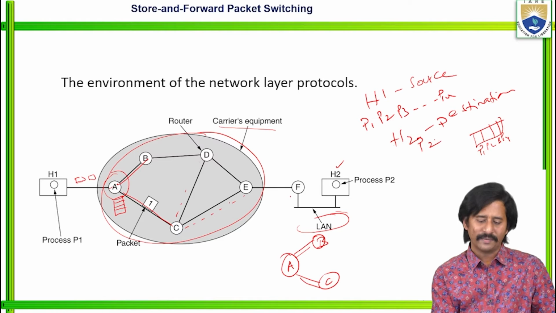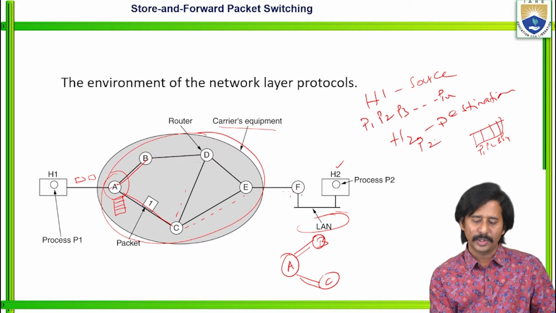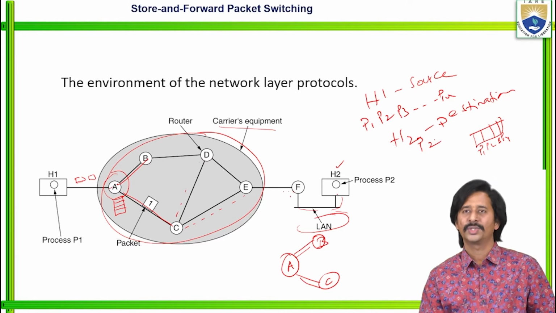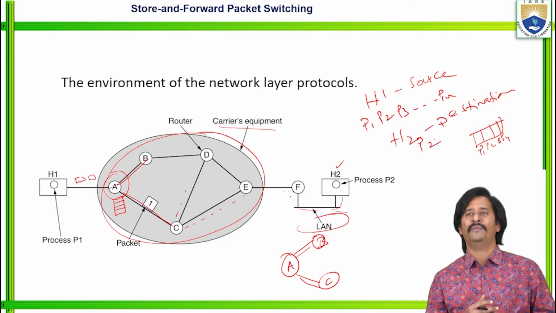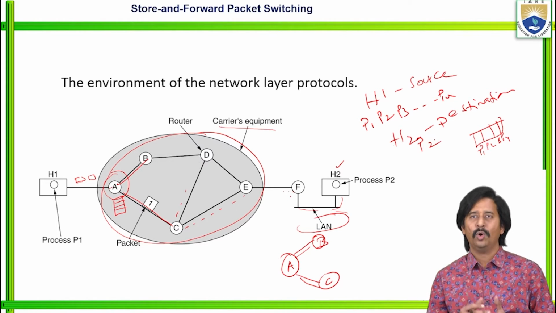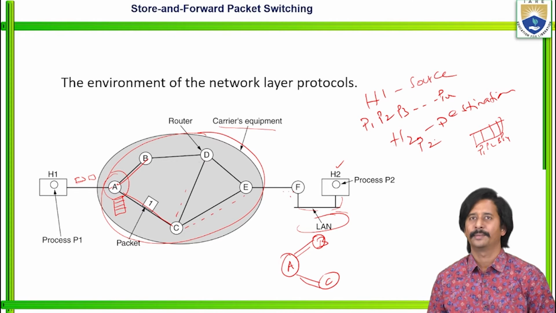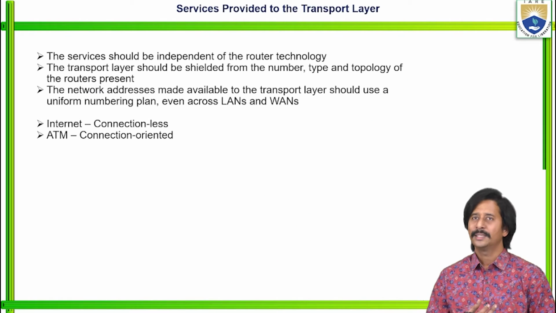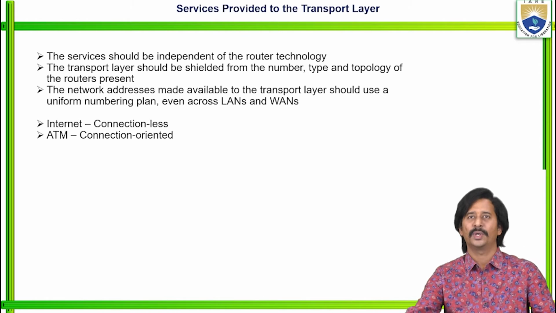So finally, whatever the data packets are, they reach this particular router F. Now router F communicates with this particular host 2. Right. So that is the first design issue of the network layer: store and forward packet switching. Then the second one, services provided to the transport layer.